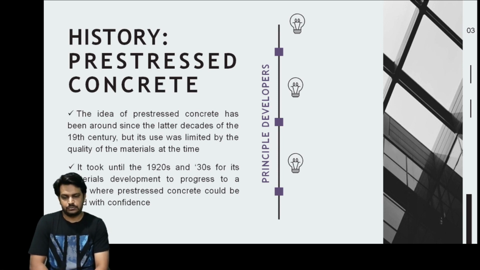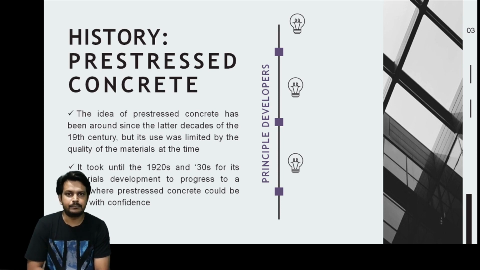So the idea of pre-stressing was invented quite earlier, but it was not implemented due to the quality of the material required. For a pre-stressed member, the quality of the cement required is very high.